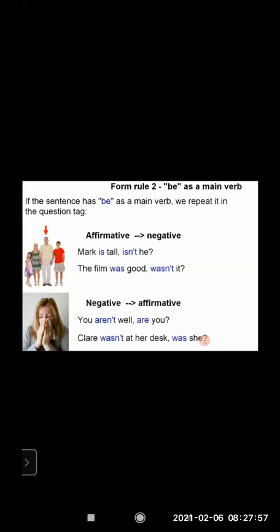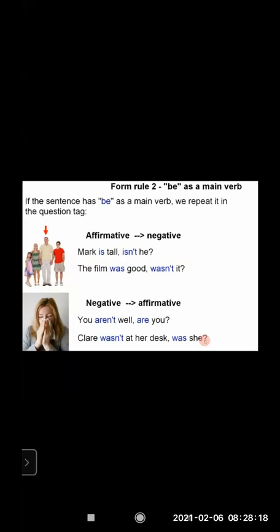So Mark is tall, isn't he, not isn't Mark. That would become totally wrong. So we are confirming that Mark is tall, isn't he?